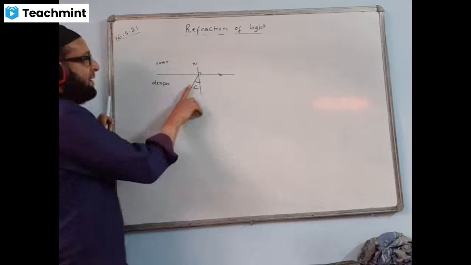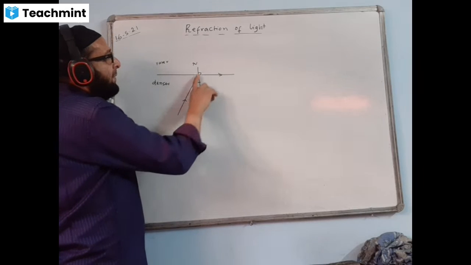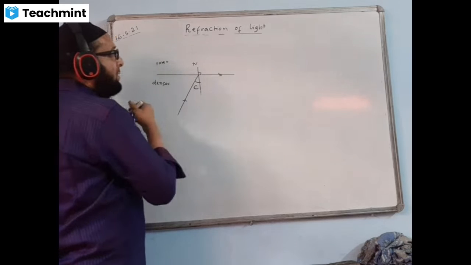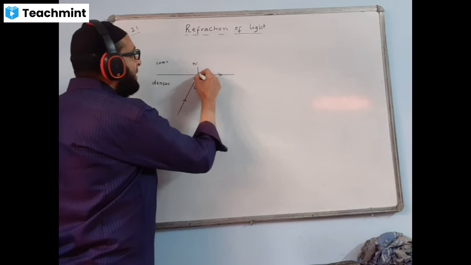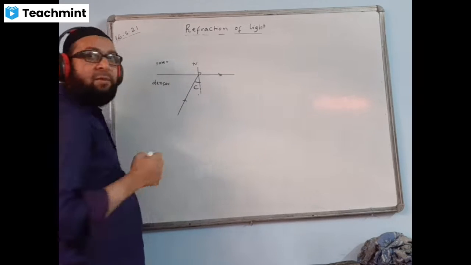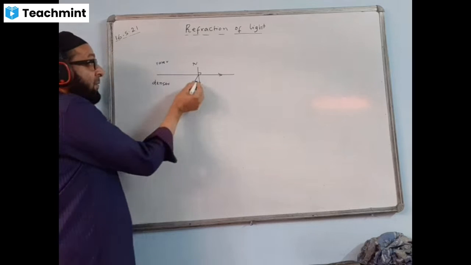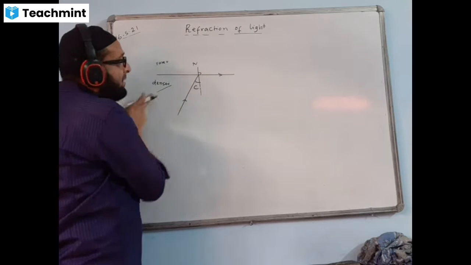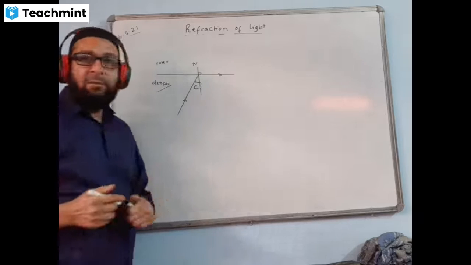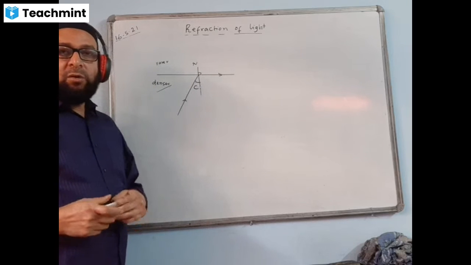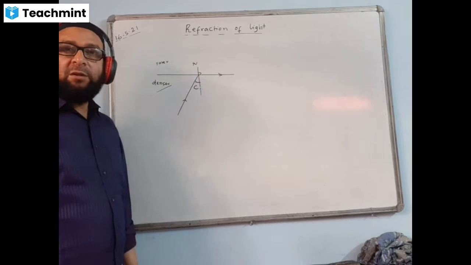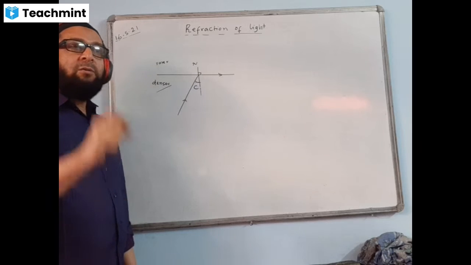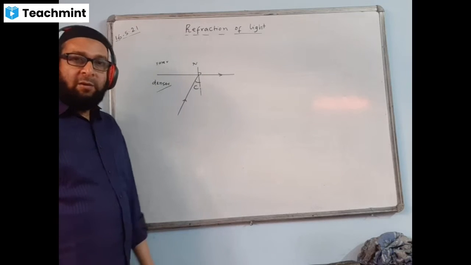When the angle of incidence is less than critical angle, what will happen? The ray will be bending away from the normal. If this angle is lesser than that, the ray will go here, bending away from the normal. And when the angle of incidence is more than that, the ray will be returning back in the same denser medium like this. And the phenomenon is called total internal reflection of light. Our today's topic will be total internal reflection of light.